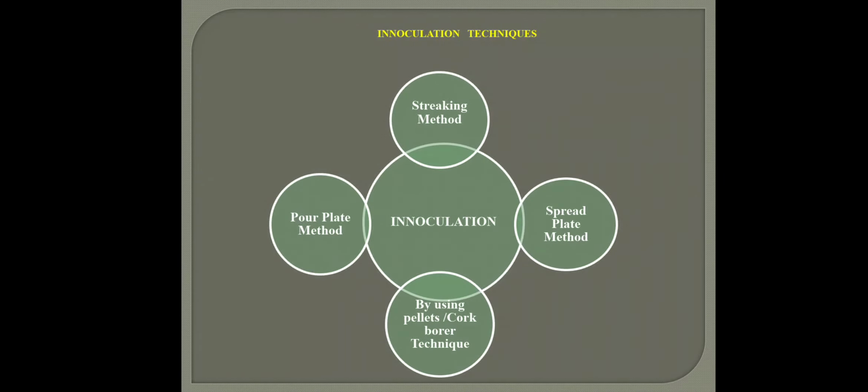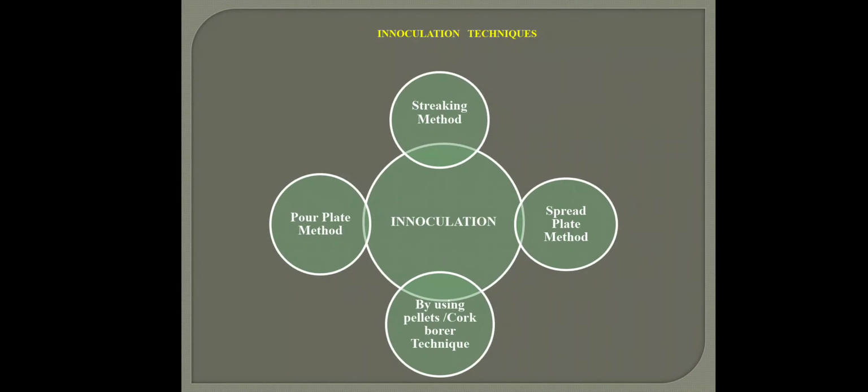There are various inoculation techniques that we use: there is the streaking method, the spread plate method, the cork borer technique, and the pour plate method. In the streaking method, we take a media and take the inoculum on an L-shaped glass rod, and we make lines or streaks in different directions, horizontal streaks, vertical streaks, on the semi-solid media, and finally we allow it to grow. It's mostly used in case of bacteria.